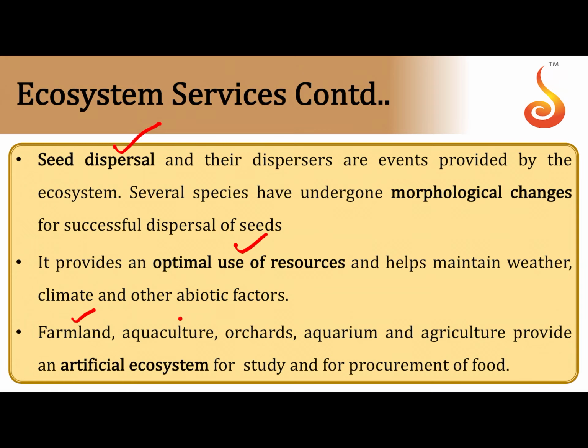We should be thankful to farmlands, aquaculture, orchards, aquariums, and agricultural practices. Agriculture is made possible because of the natural resources, the natural diversity that the wild population of plants offers to us, and the soil which is offered by nature to us. All of these provide us with artificial ecosystems for study and of course to fill our stomach, to procure our food. So these services which we must be thankful for, which we cannot attach a price tag to, are referred to as ecosystem services. Please remember, this is something which you cannot attach a price tag to.